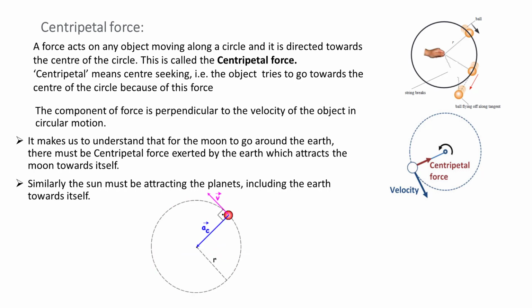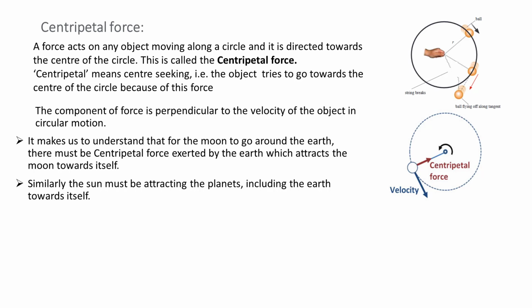Thus, we can define centripetal force. A force that acts on any object moving along a circle and is directed towards the center of the circle is called centripetal force. Centripetal means center seeking, that is, the object tries to go towards the center of the circle because of this force.